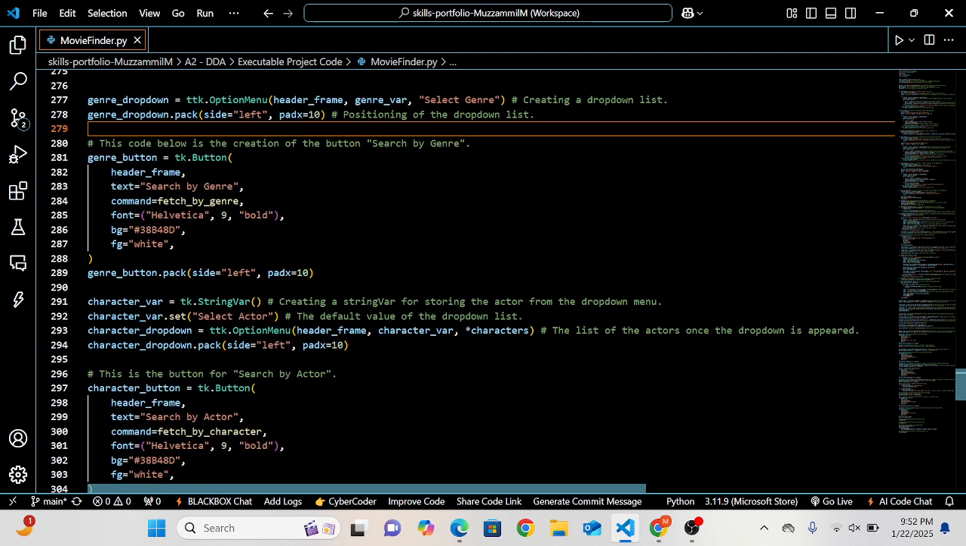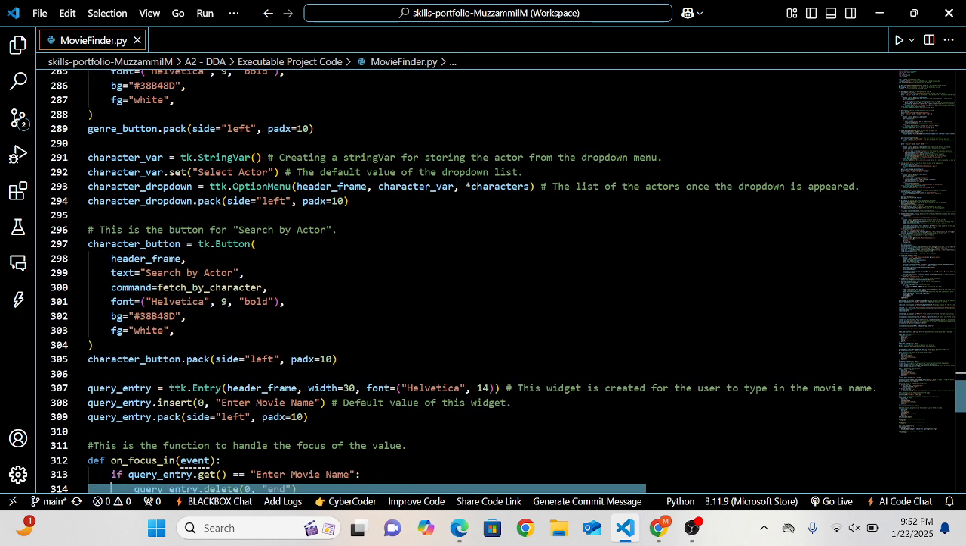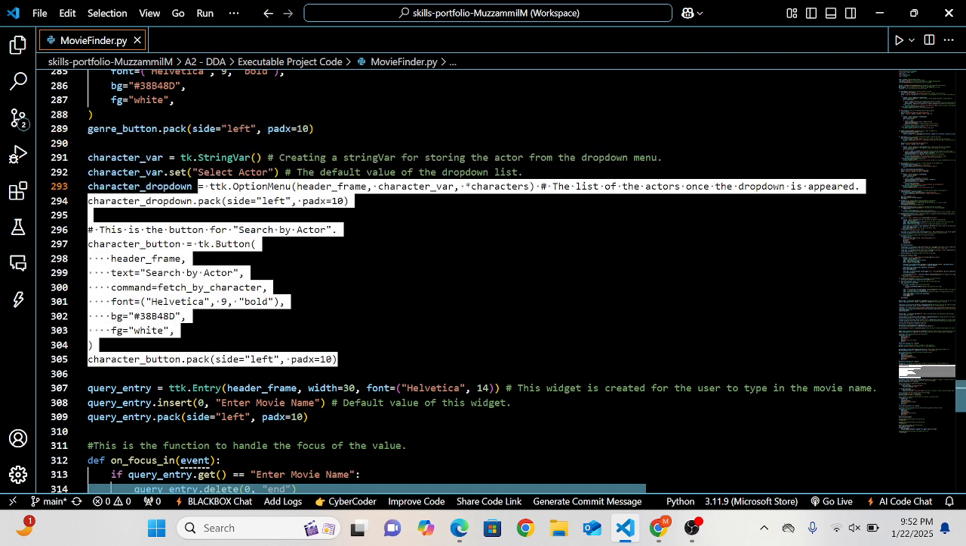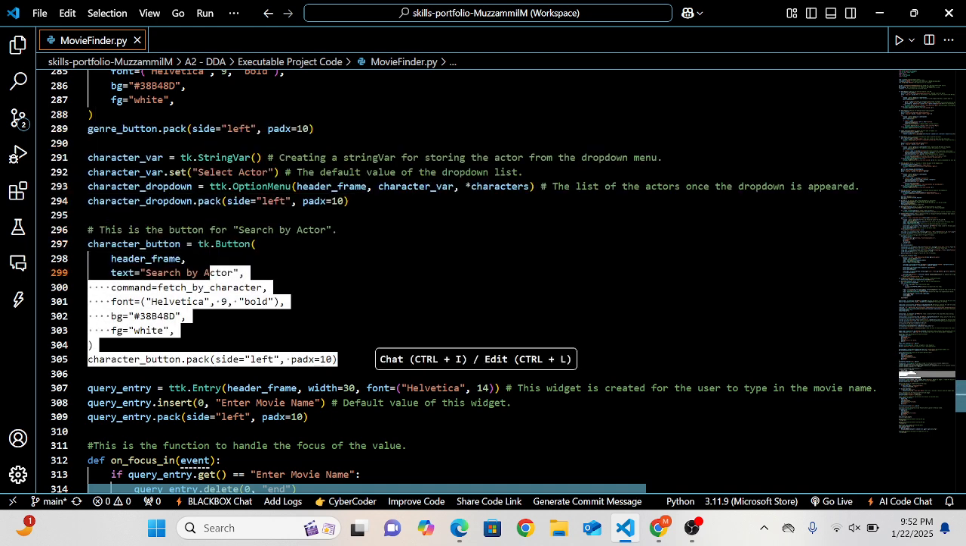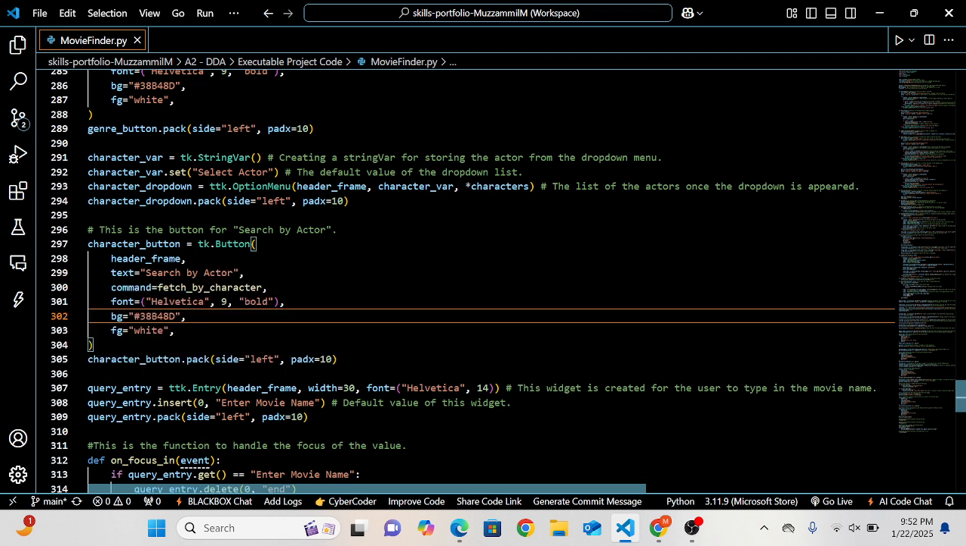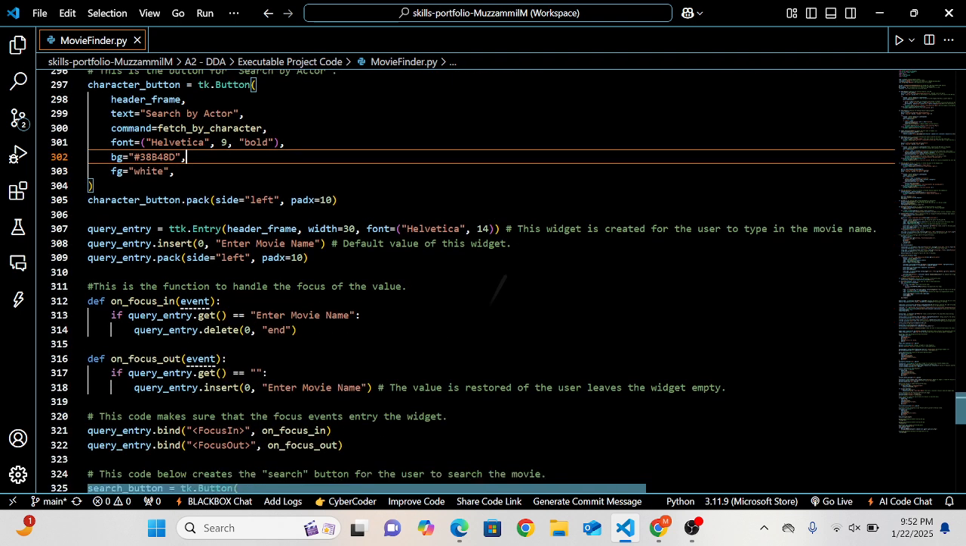Then I use the same code for creating the actors drop down list using a string var for storing the actor's name, and just below that is the button for search by actor as well. So for example Tom Cruise, Sabrina Carpenter, or any actor or actress, the user can select an actor name and then search by the button, and all the movies that specific actor was in or featured in will appear on the user screen.